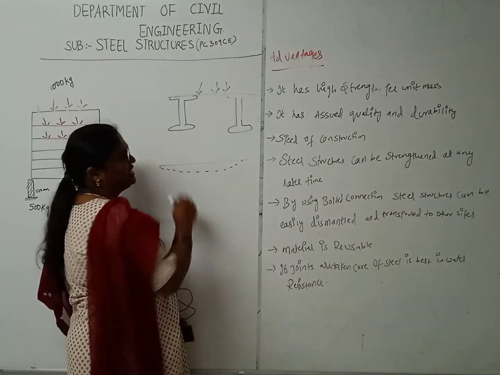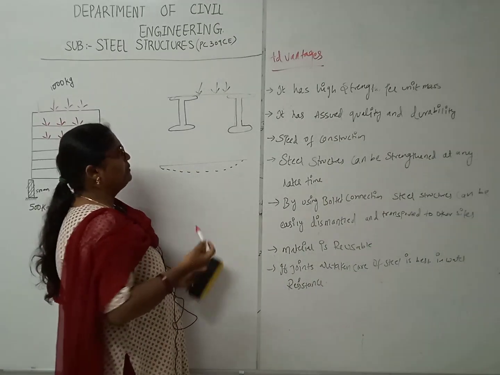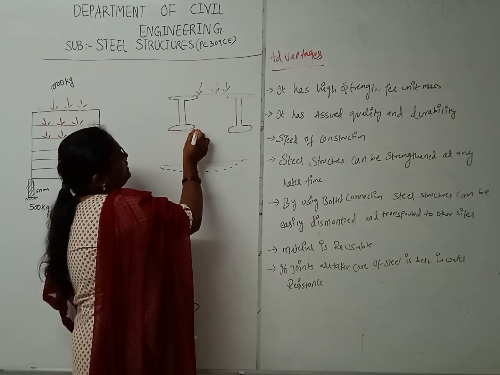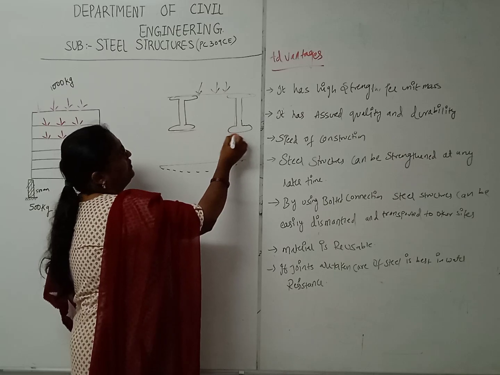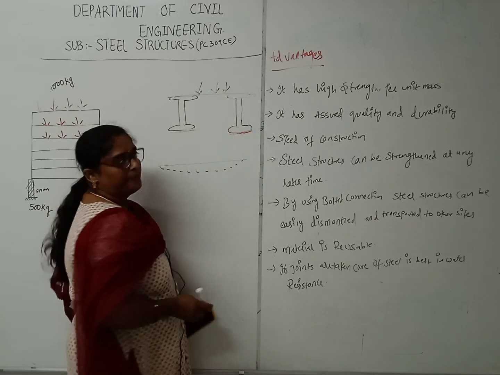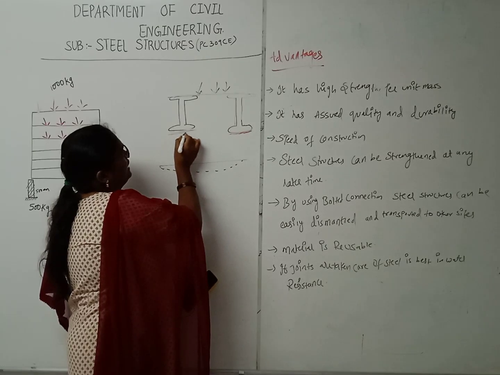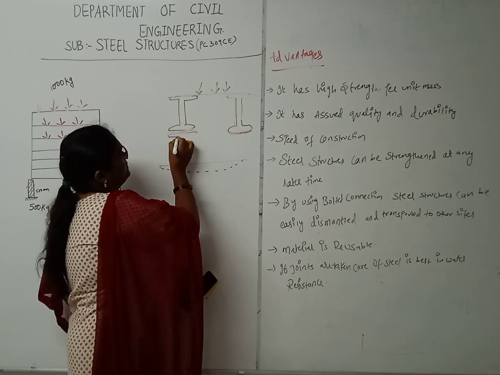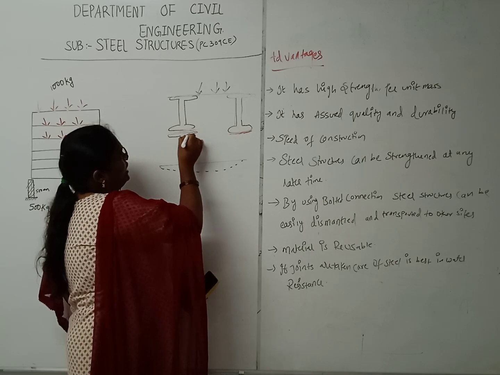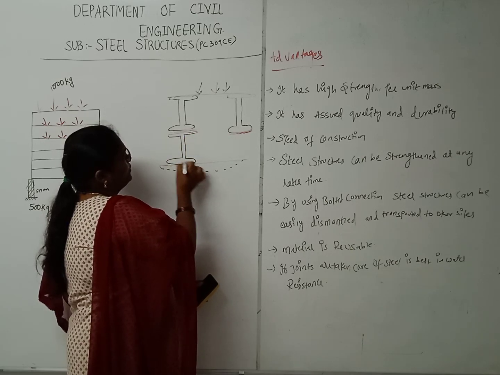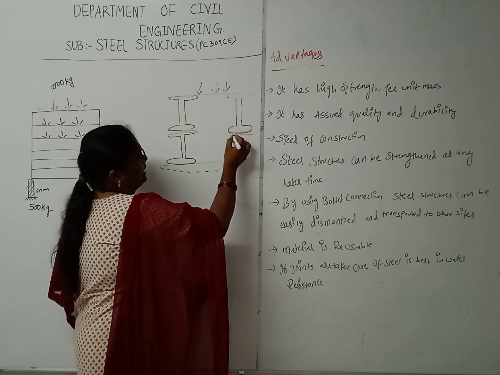Now we will attach this using welding. Here we will be welding this, and we will attach one more rolled I section here to provide the strength.